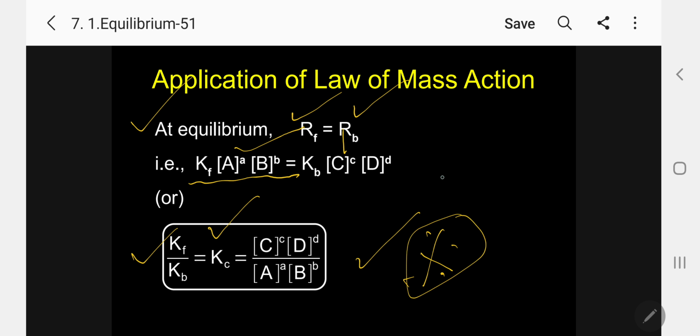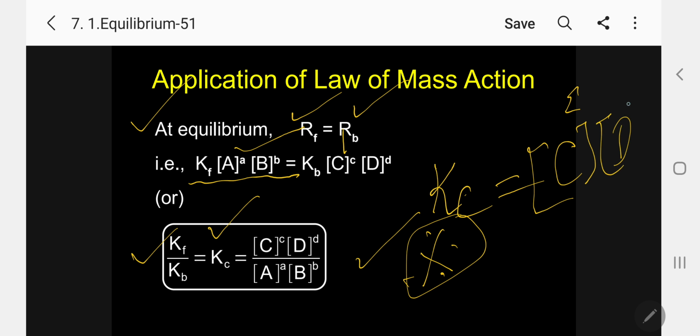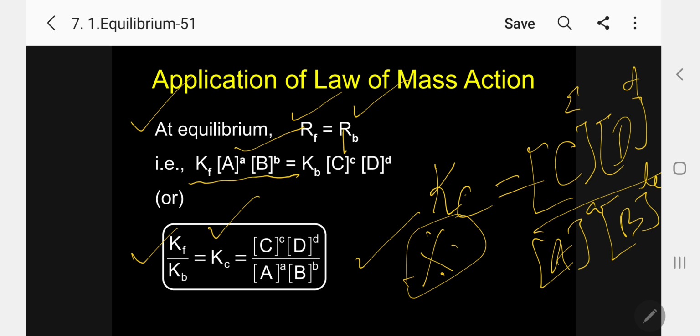That means Kc, the equilibrium constant, is at constant volume. It is given as [C]^c and [D]^d divided by [A]^a and [B]^b. Kindly follow. Very, very important. So what is Kc? Nothing but Kf by Kb: the rate constant for the forward reaction divided by the rate constant for the backward reaction. Problems will be asked, so kindly remember. Okay, let me go on.